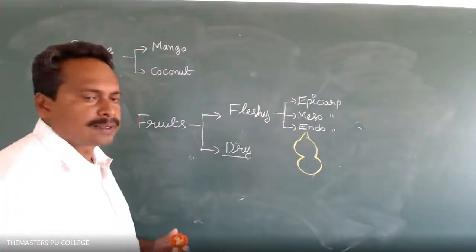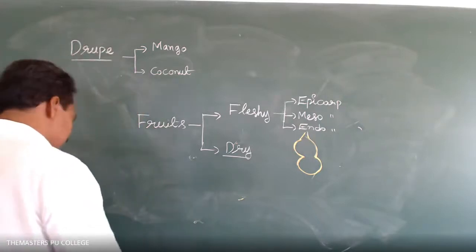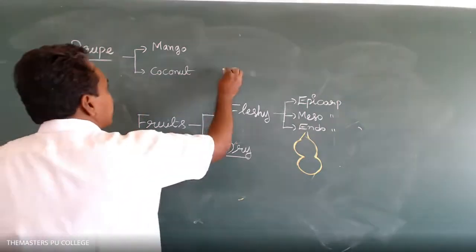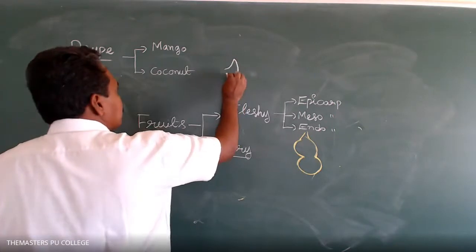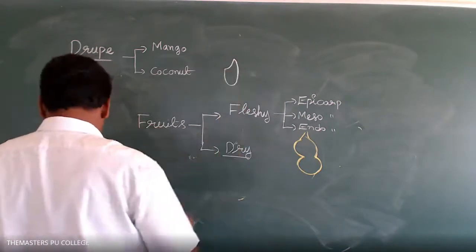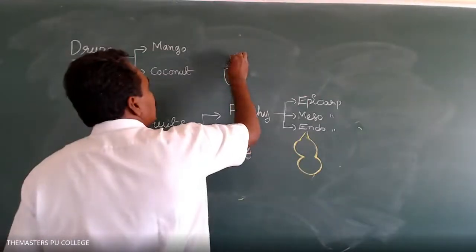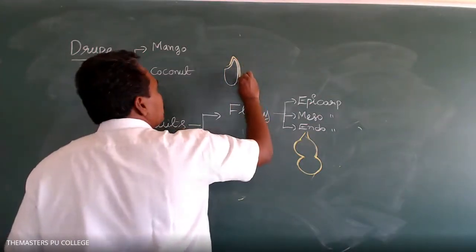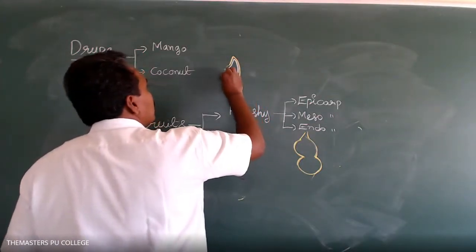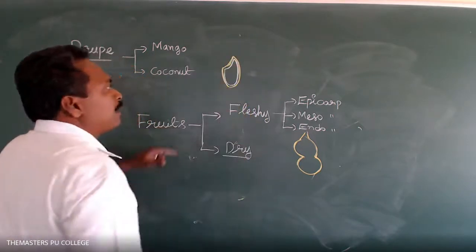Sir, what about rice plants? In rice plants, the fruit is a dry fruit. The fruit wall is not differentiated into epi, meso, and endocarp. Here I draw a rice fruit.